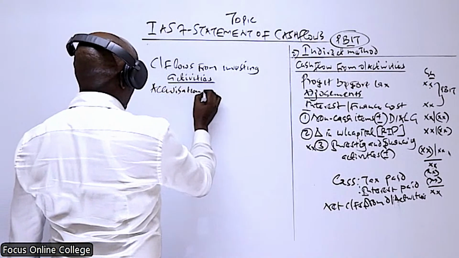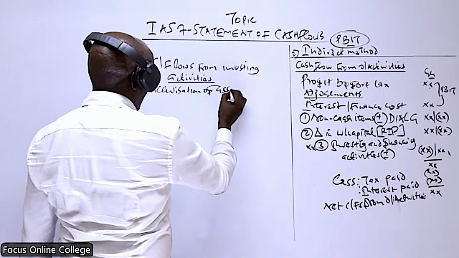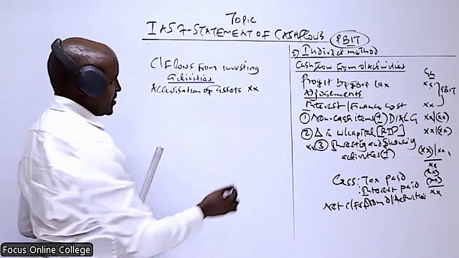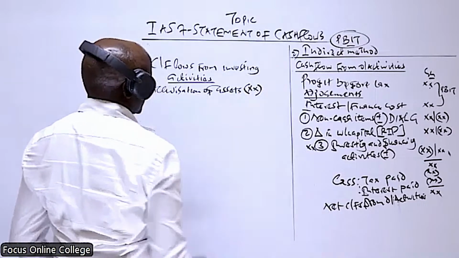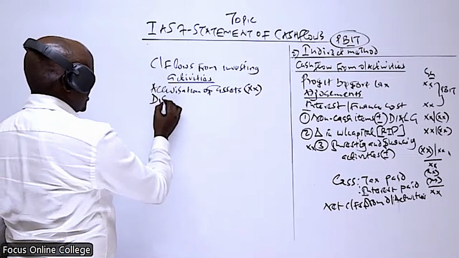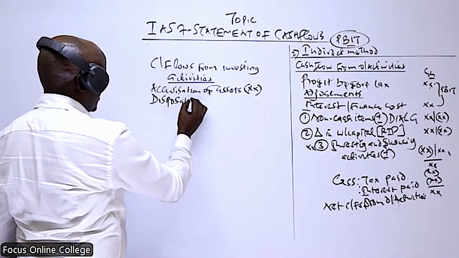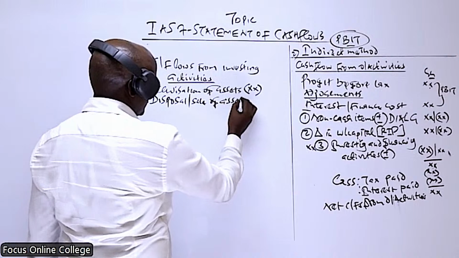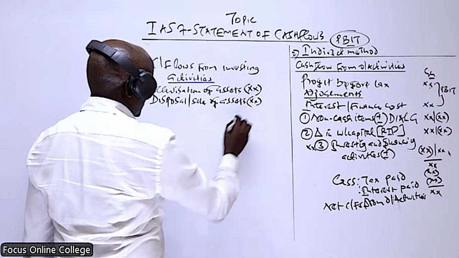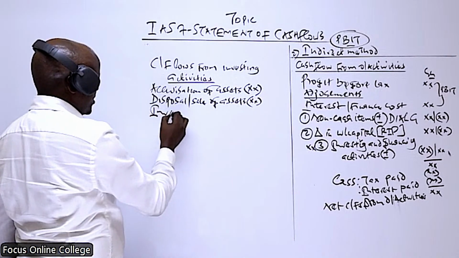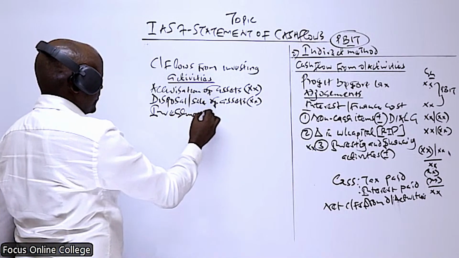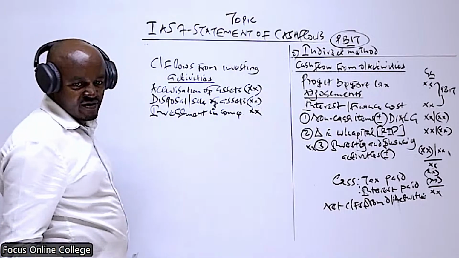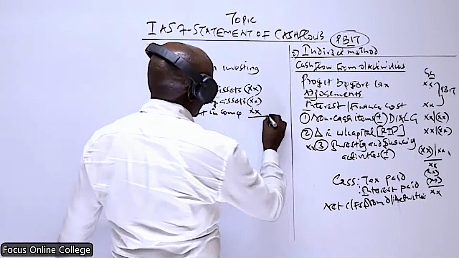So here we consider acquisition of assets. Acquisition of assets basically involves cash outflow. If you buy an asset, that gives rise to cash outflow. We also consider the disposal of assets. Disposal is the same as the sale of assets. And then here we also consider any investment income received. Those are the only items which we consider here.